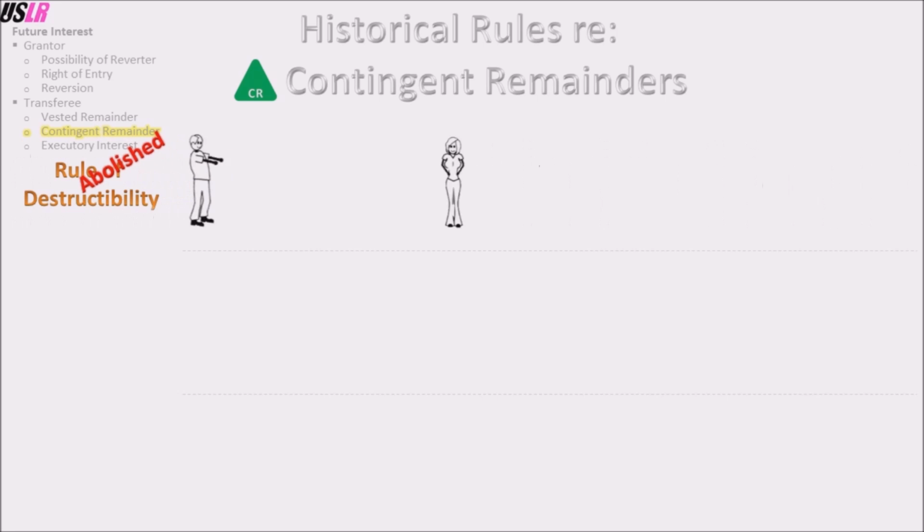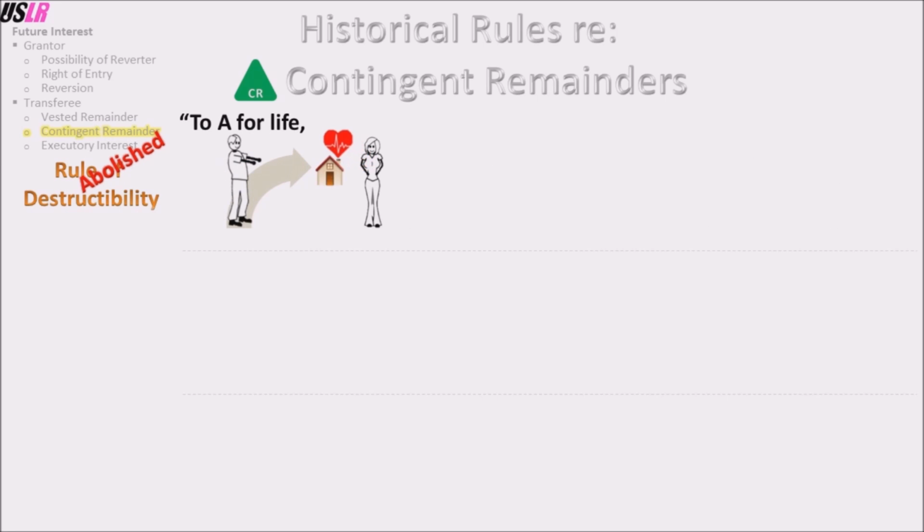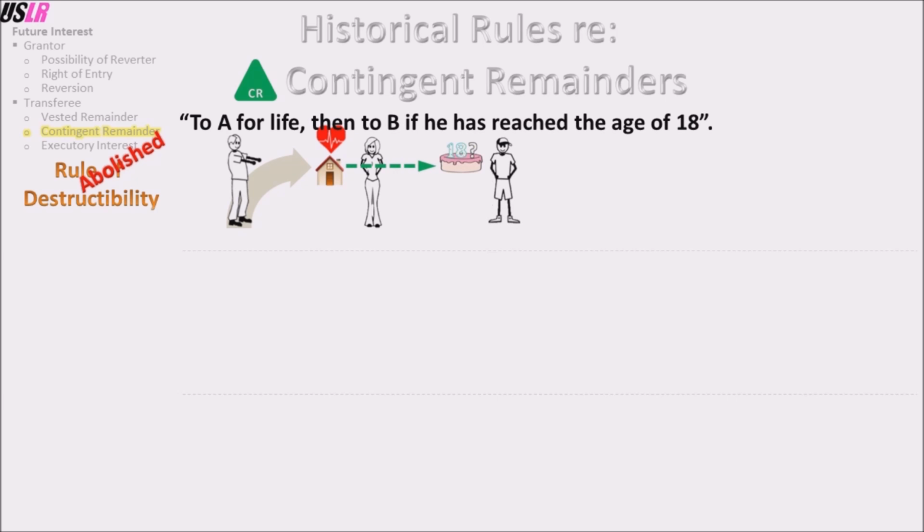This is the scenario. O conveys to A for life, then to B if he has reached the age of 18. The analysis revolves around what happens if B doesn't reach 18 by the time A dies. The rule of destructibility would have it that B has nothing, and the estate reverts back to O. But today's rule is more patient and waits for B. Until B reaches 18, O holds the estate. Thus today's analysis would have A with a life estate and B with a contingent remainder.